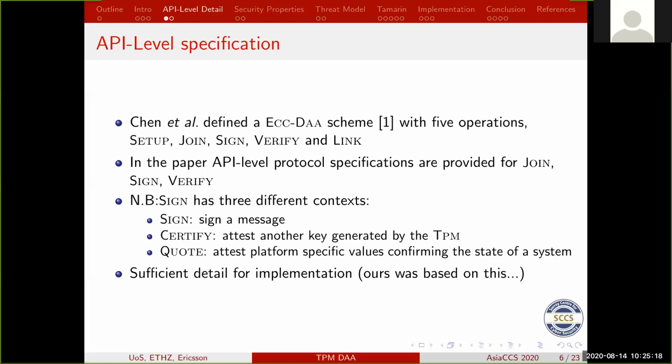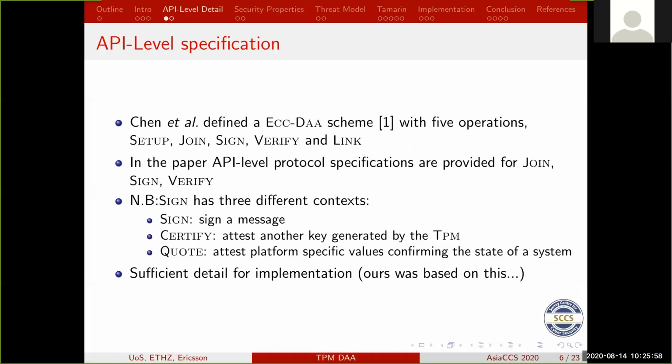So the main contribution number one was to actually translate the original specifications into an API level version that can be used by implementers to start coding. The original paper defined 5 operations: setup, join, sign, verify, and link. And in this paper, we are providing the join, sign, and verify protocol specifications. The setup is a one-off process that's not of that much interest, and link is pretty much just checking a certain value, and again, it doesn't require any API level specification at that point.